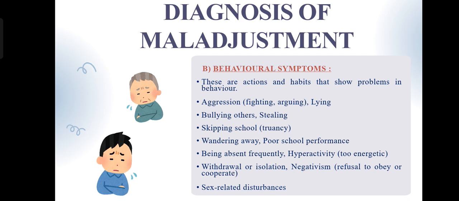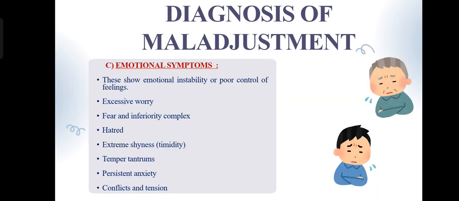The symptoms are aggression, bullying others, stealing, skipping school, wandering away, being absent frequently, withdrawal or isolation, sex related disturbances, etc. So, instead of labeling the child as naughty or lazy, try to find why they behave that way. Behavior is often communication.